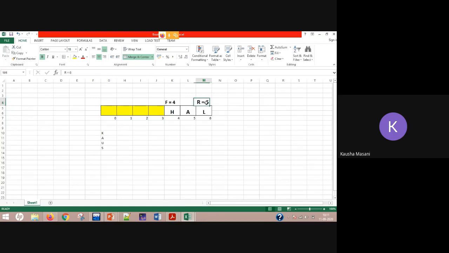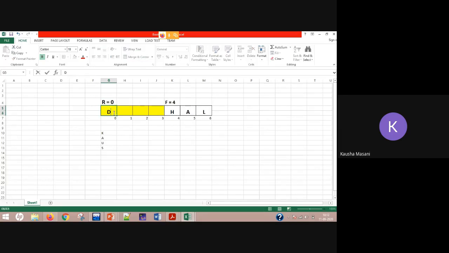So if it is max size minus 1, Q is full. What you can do, you can remove this R equal to 6 from here. You can reset back to R equal to 0. You can add a new element now.